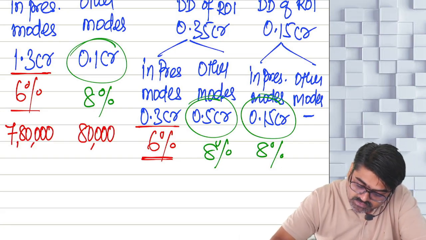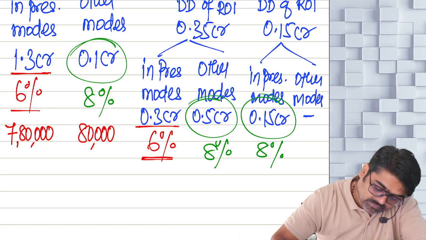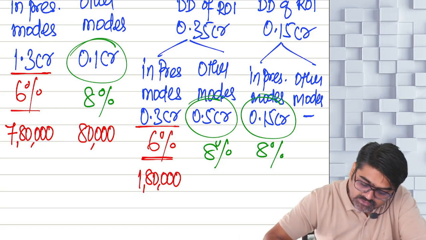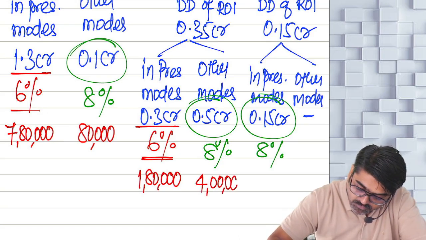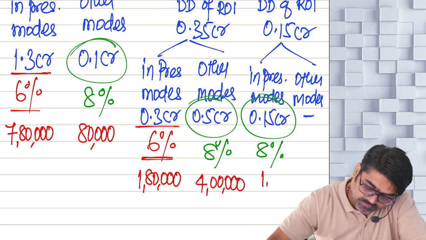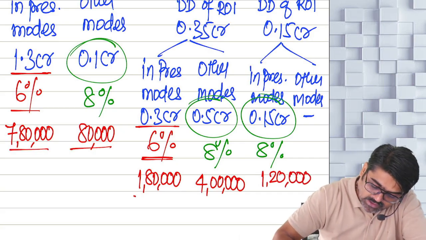Then 30 lakhs into 6%: 1 lakh 80,000. Then 50 lakhs into 8%: 4 lakhs. And 15 lakhs into 8%: 1 lakh 20,000. Everyone got this? Add all these amounts.